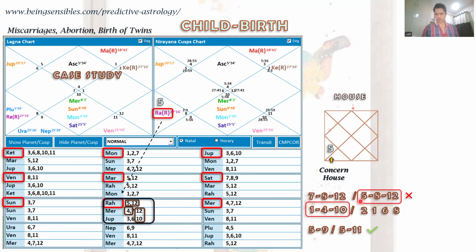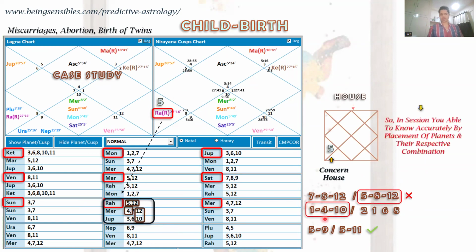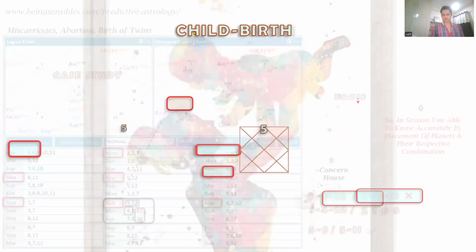So there is a high probability that she would get a problem if she conceives, and during the pregnancy phase she would experience chances of miscarriage. More specifically, in the session you will be able to know accurately by the placement of planets and the respective conditions with this data.